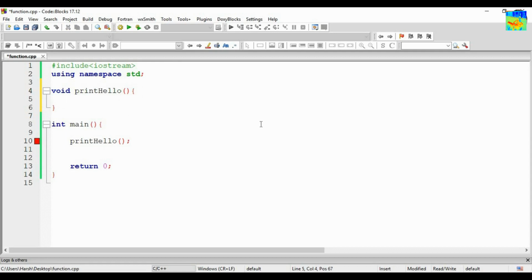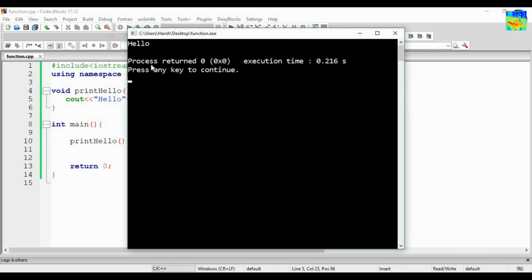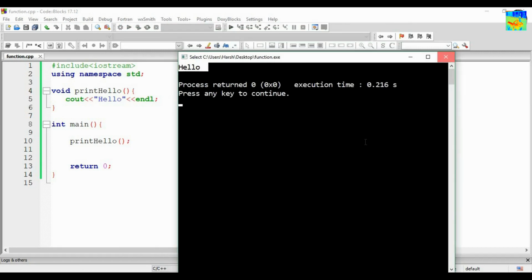So its work is to just print hello out to the user. So cout hello, and that is all that we have to do. Now let us run our program. So hello is getting printed. Okay, so how does it work?